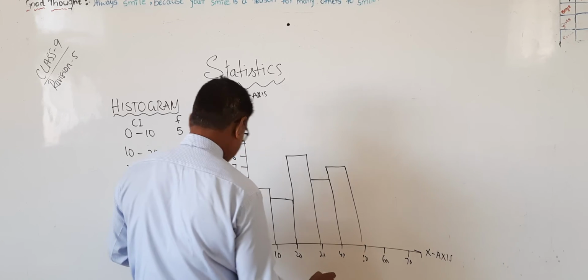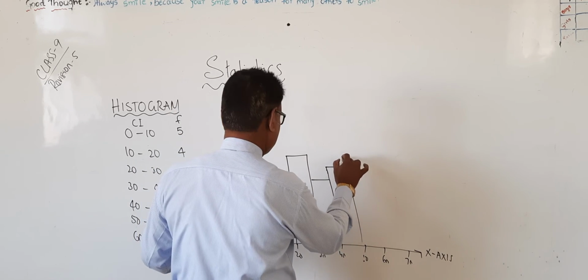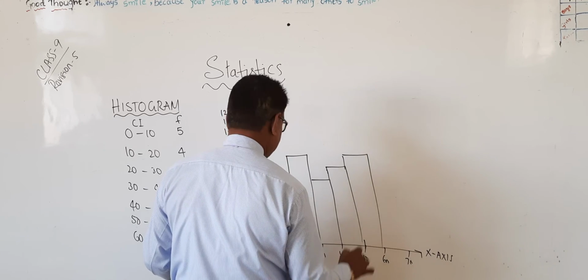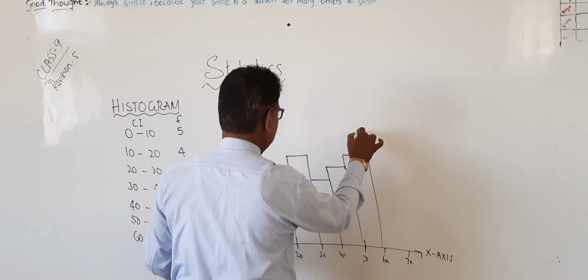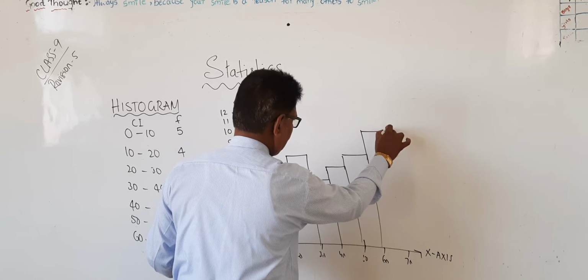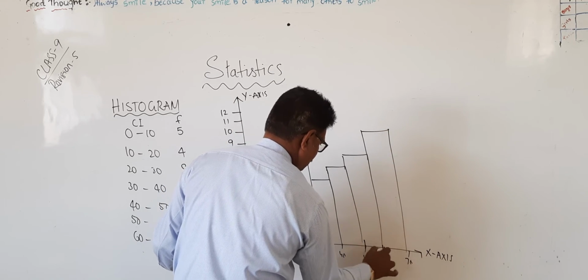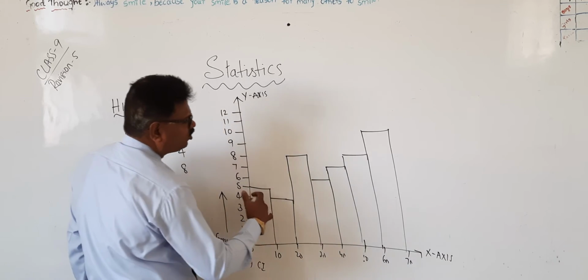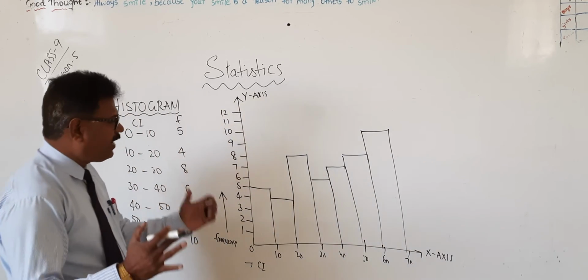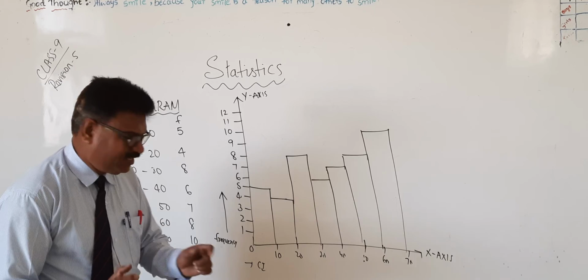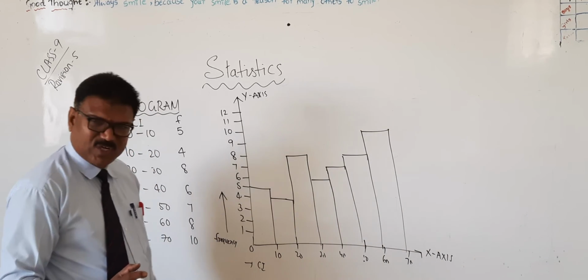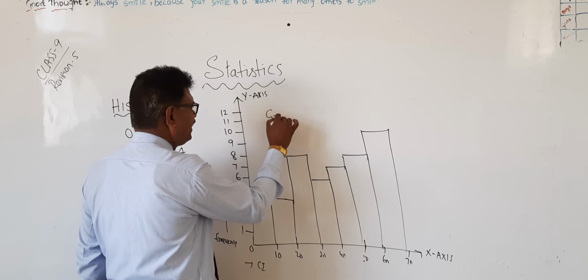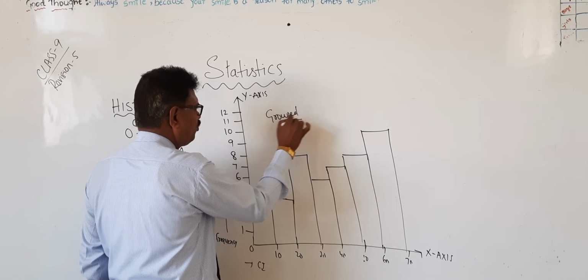Next one is 8. Next one is 10. So here there is no gap at all. In the bar graph there was a gap, but here there is no gap because it is for grouped data.